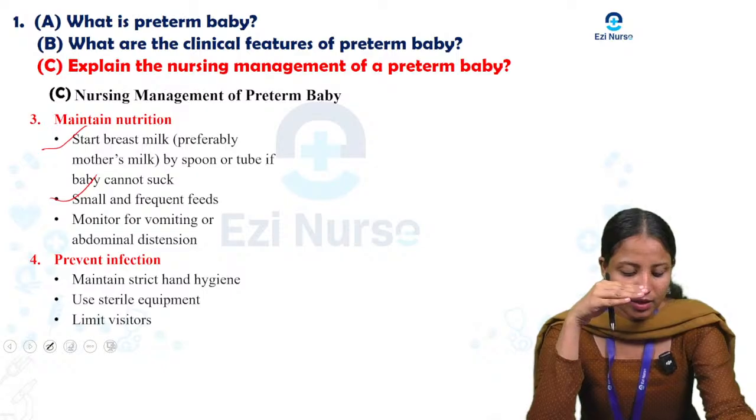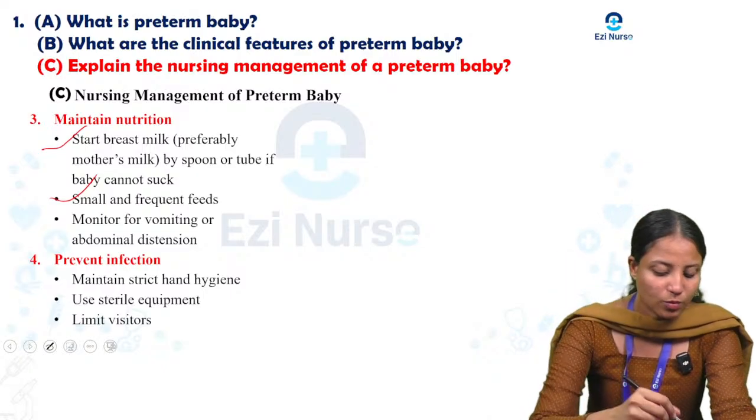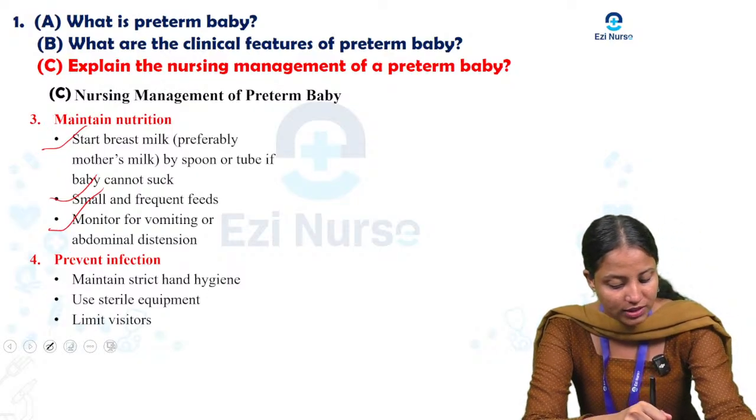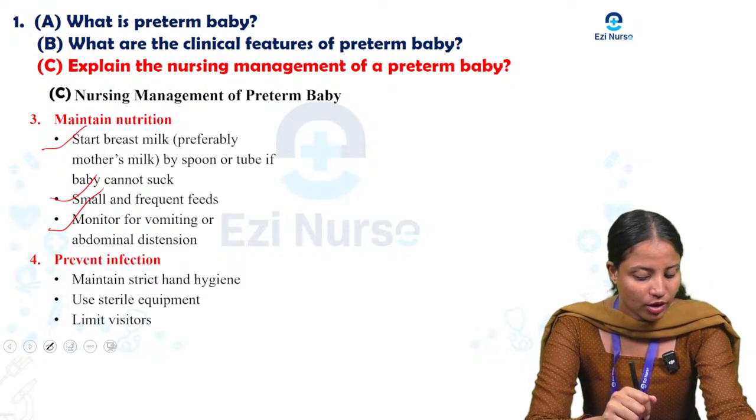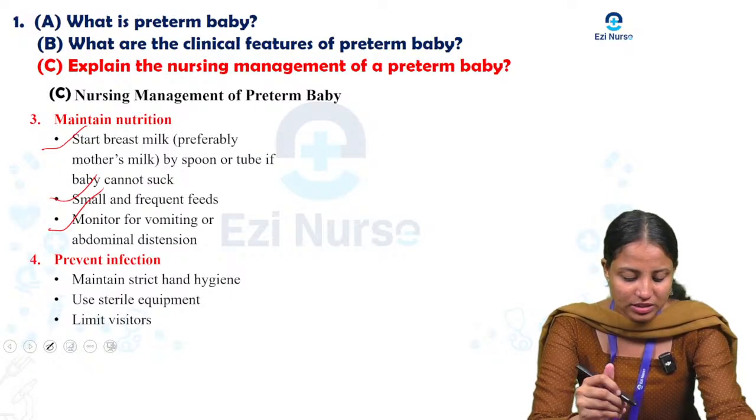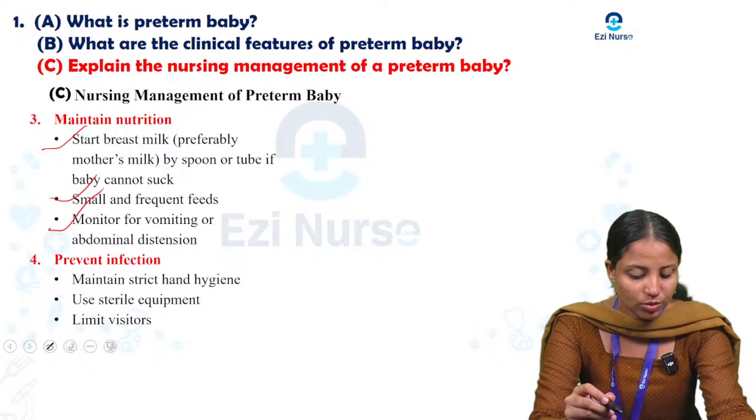Next, monitor for vomiting or abdominal distension, any vomiting tendency or abnormal distension.